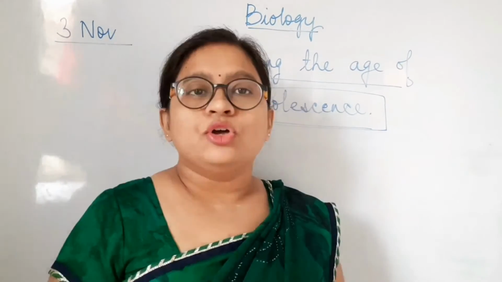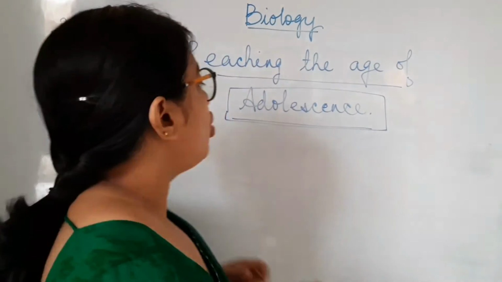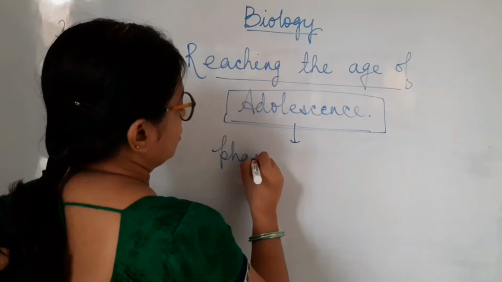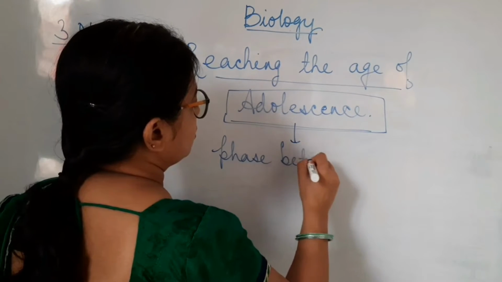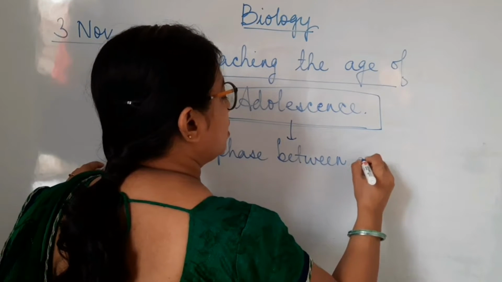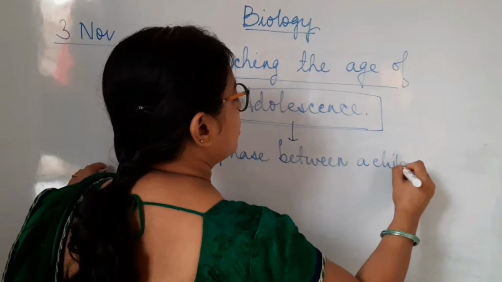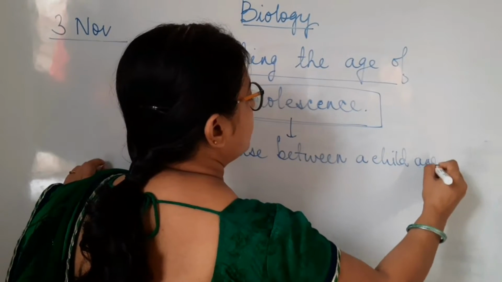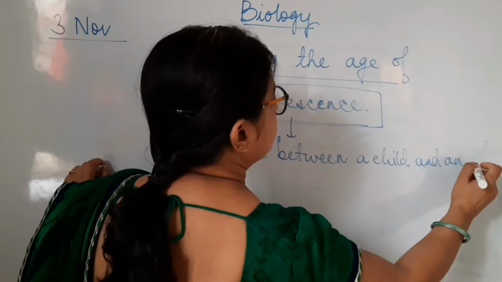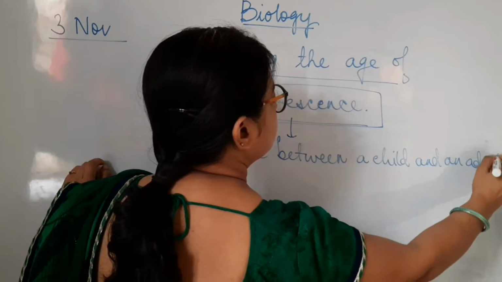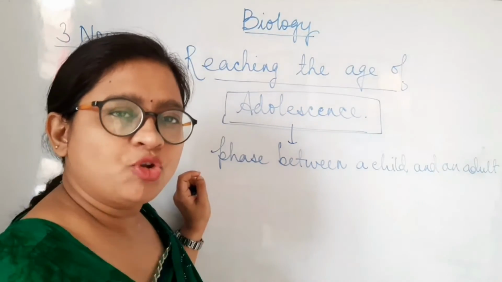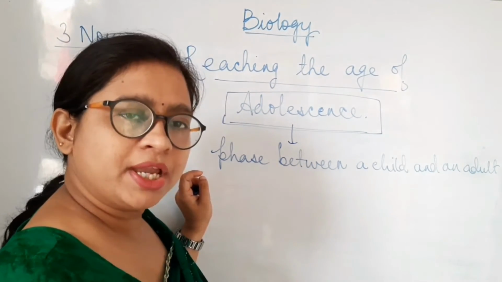Let's understand that. As I just said, adolescence is a phase between a child and adult. You are almost in between. You are not being a child, you are not being an adult.